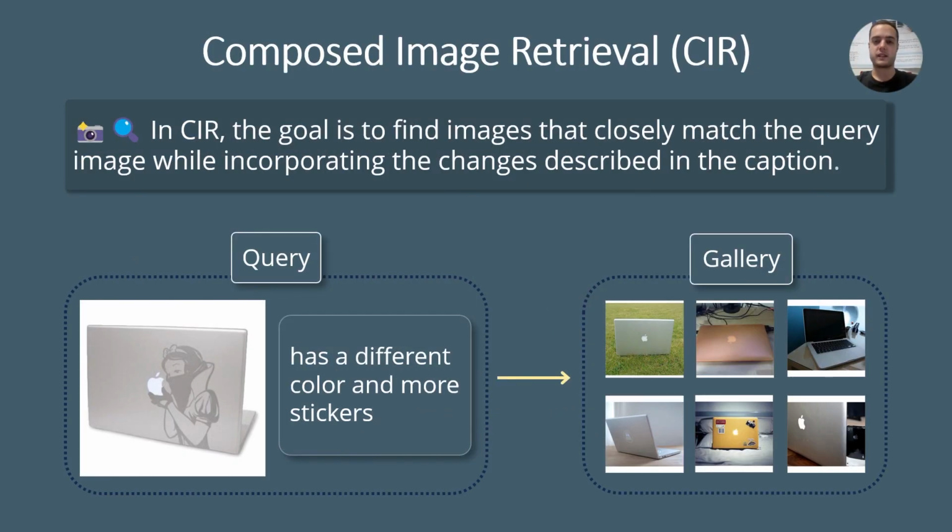Let's start from the task. What is composed image retrieval? It is a subtask of image retrieval in which the goal is to find images that are visually similar to the query image but incorporate the changes specified in the text.